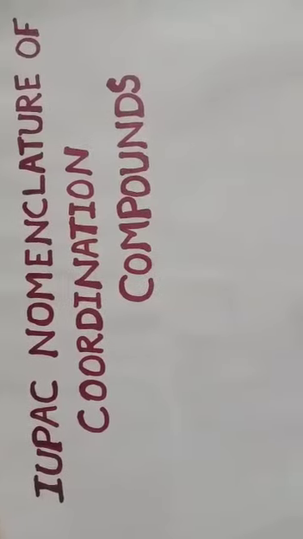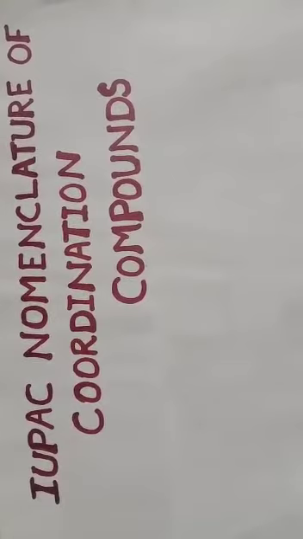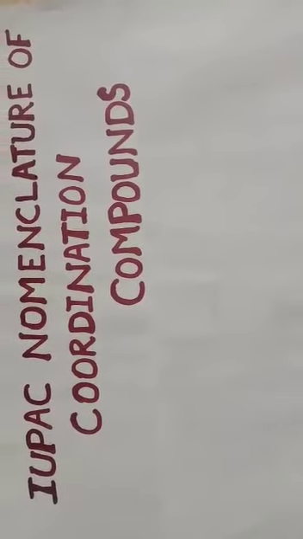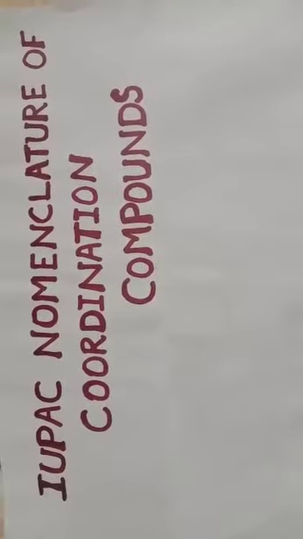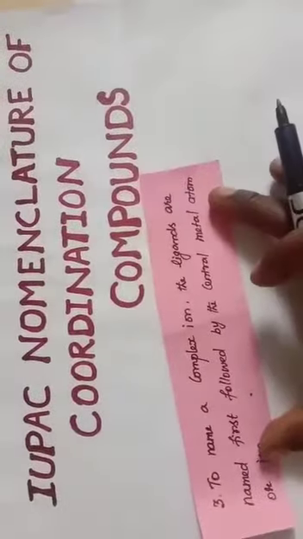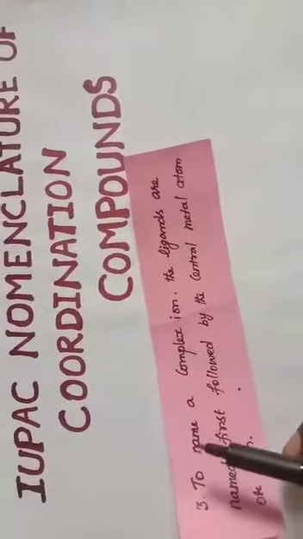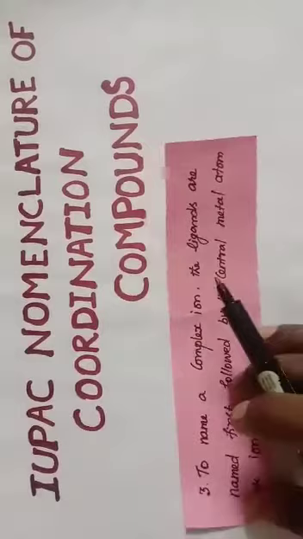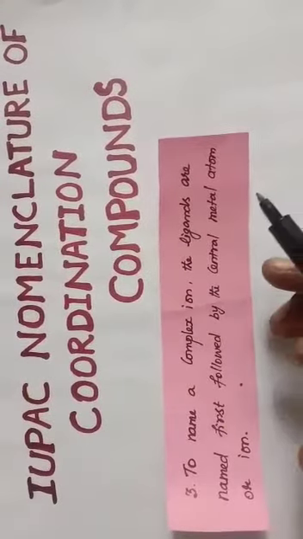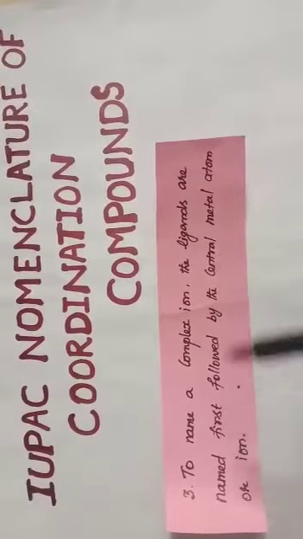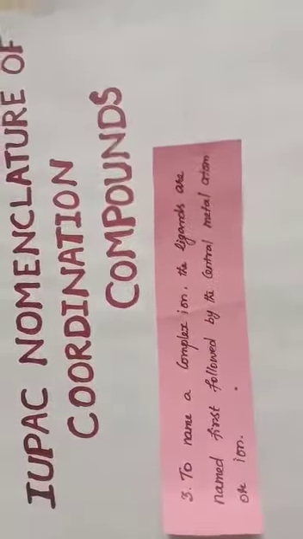Welcome students. In the last video we discussed the first two rules of IUPAC nomenclature of coordination compounds. Now let us move on to the third rule. The third rule is: to name a complex ion, the ligands are named first, followed by the central metal atom or ion.